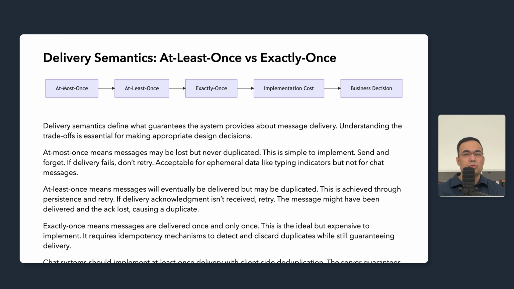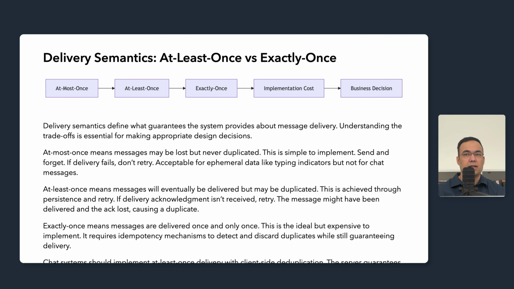The practical approach for chat systems is at least once delivery with client-side deduplication. The server guarantees the message will arrive, possibly multiple times. The client uses the message ID to detect duplicates. When receiving a message, the client checks if this ID already exists in local storage. If so, it ignores the duplicate. This check is cheap and effective.